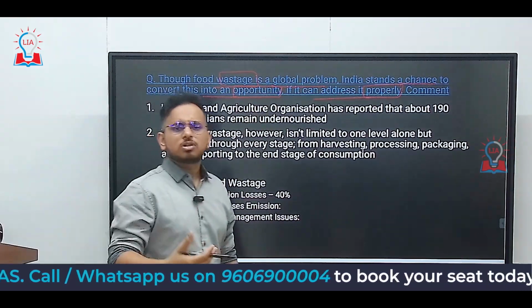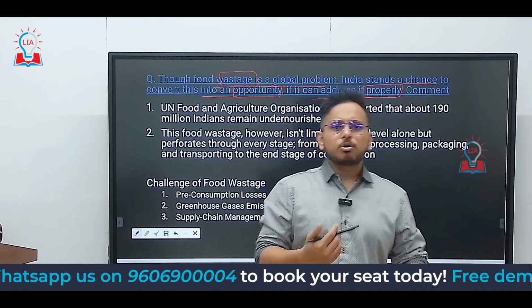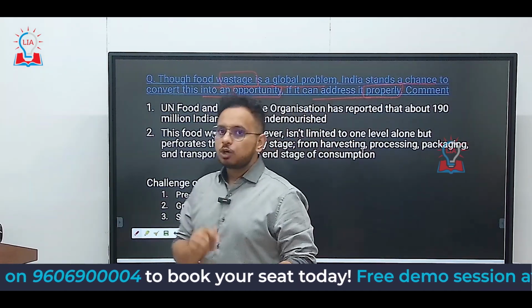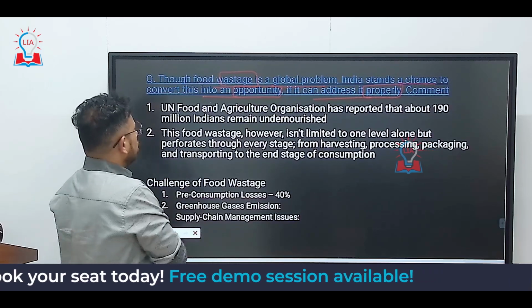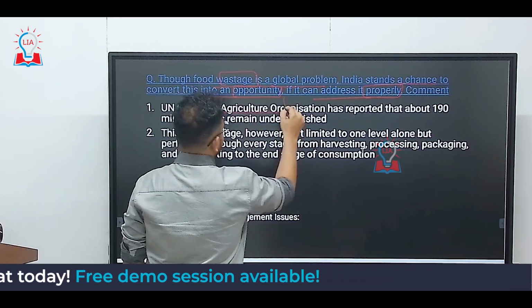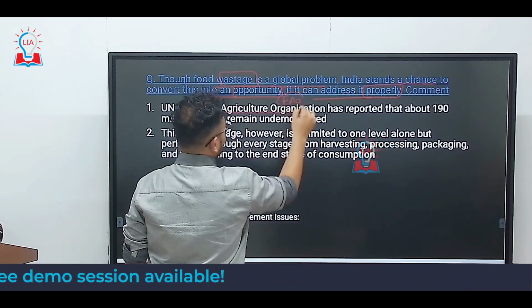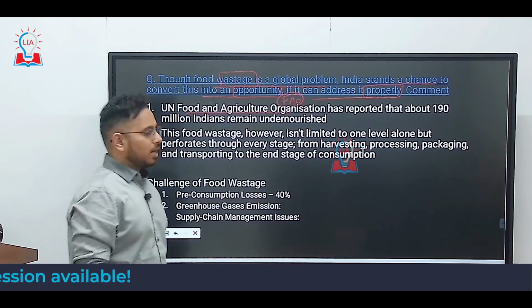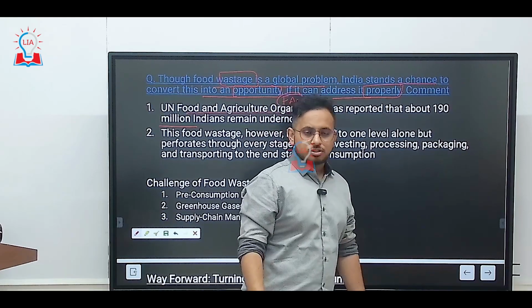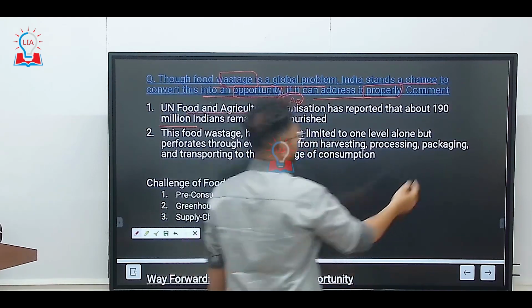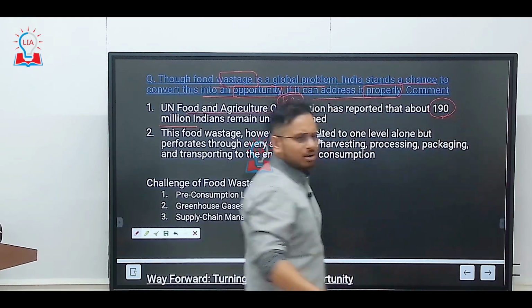Basically the question revolves around agriculture, food processing, and food wastage, to be very specific. If you look at the data, the United Nations Food and Agriculture Organization, that is FAO, has reported that 190 million Indians remain unnourished, that is malnourished.